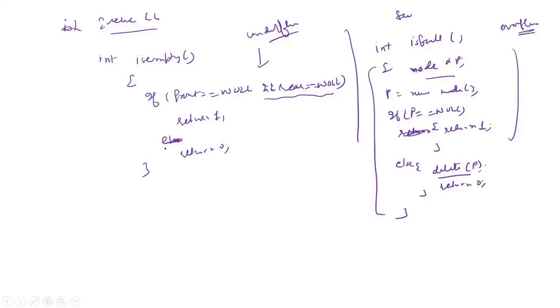And similarly, if you want to find the front one, meaning the topmost element of the queue, you can directly say: if not is empty, that is if it is false, equal to 0 functionality, return that element, front data.